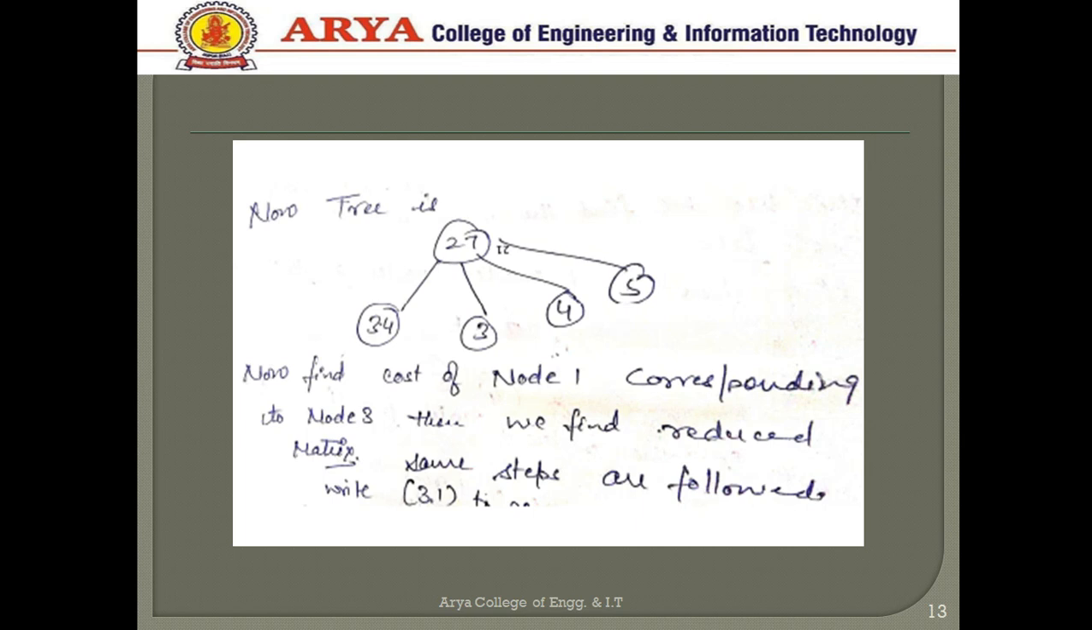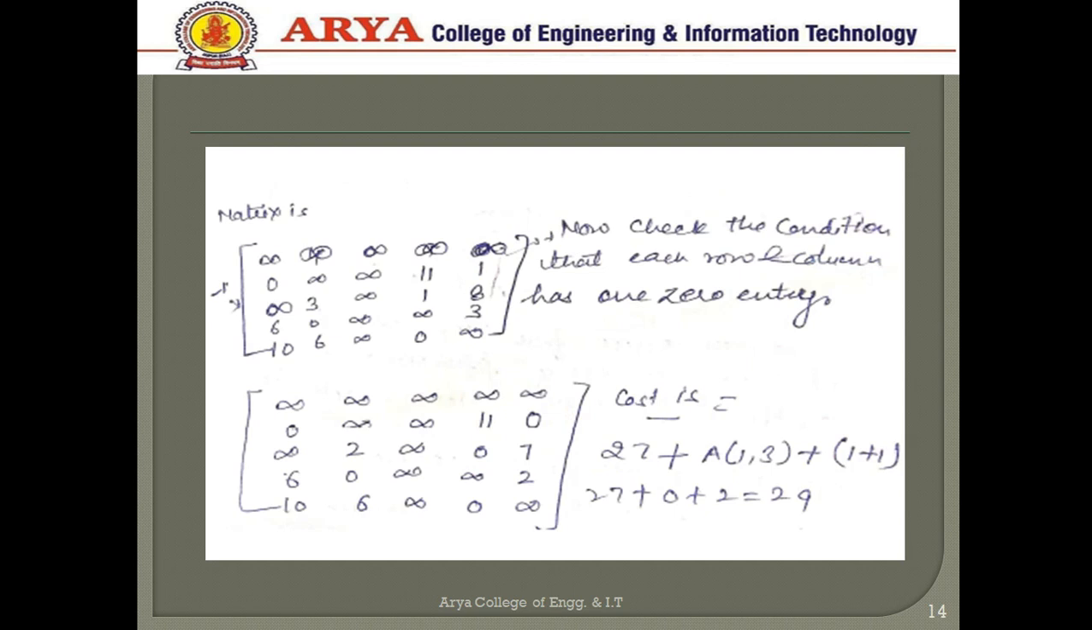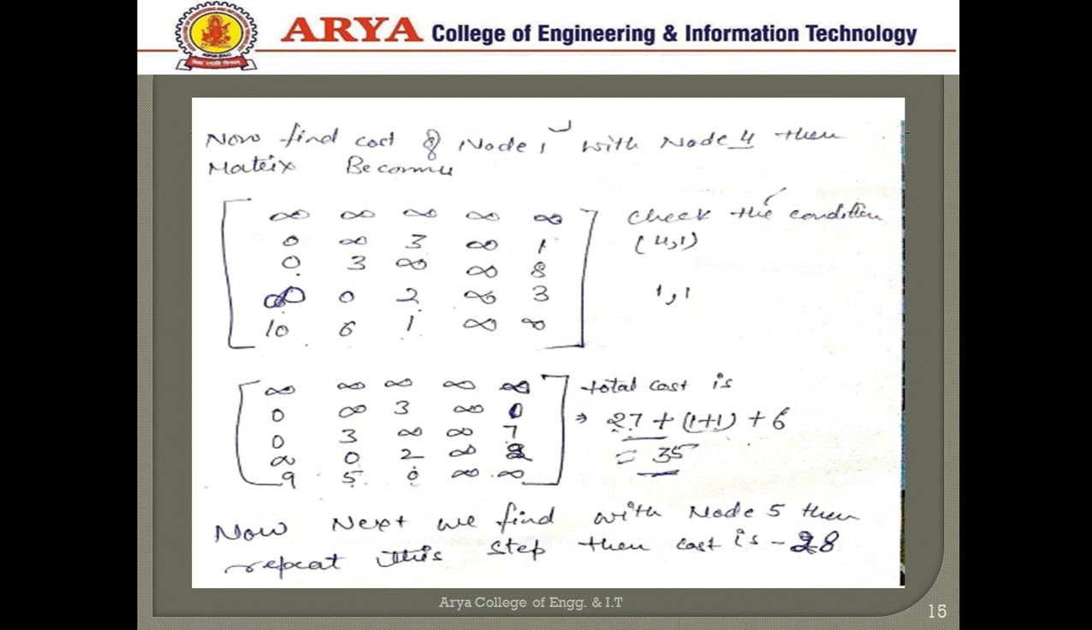Now for finding the cost of node 1 corresponding to node 3, we find the reduced matrix. The same steps are followed. In this 3, 1 means first row and third column values are set to infinity, and we again check that each row and column has at least one 0 entry. Same, this matrix is formed. Now check again the same values. We can reduce this matrix. Now find the cost. That cost is 29. Now the tree becomes, we can put the value of 3 as 29.